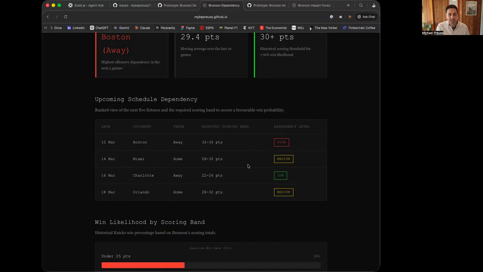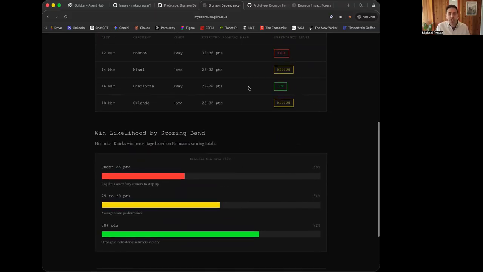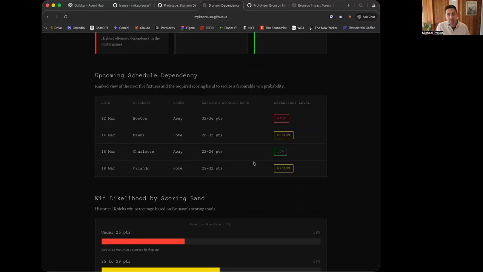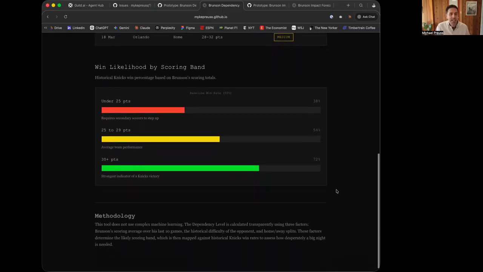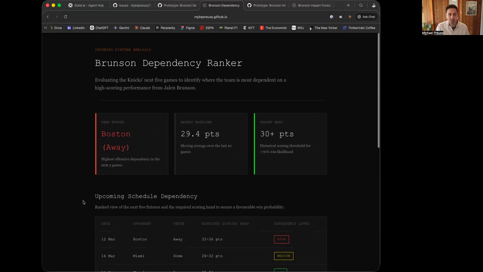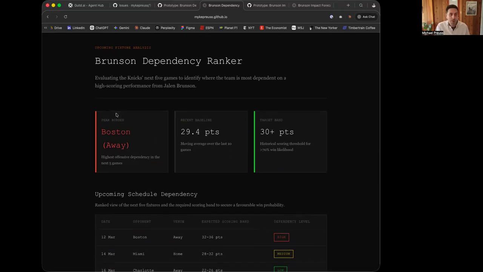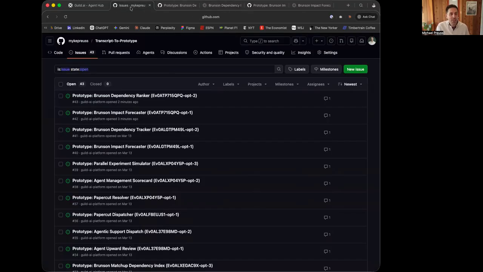Miami always plays us tough, so medium. Charlotte, though they made the play-in, still pretty low. So we know where Jalen can maybe save some energy and distribute the load. And then the win likelihood based on scoring band. So figuring out if Jalen scores where, what the likelihood of winning is. So again, from one meeting, we get to see something really cool.